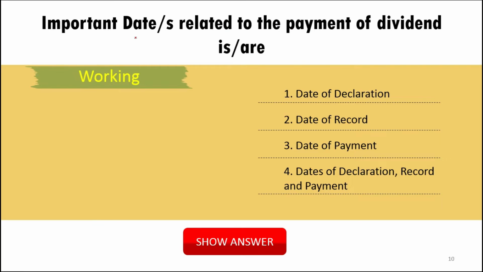Now it is asking about important dates related to the payment of dividend. The important dates are date of declaration, date of record, and date of payment. All three are correct, so all three are in option number 4. So the correct answer should be option number 4: date of declaration, date of record, and date of payment.